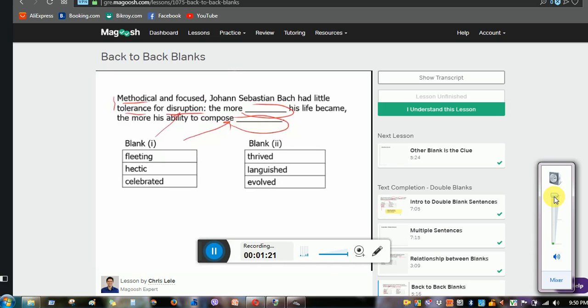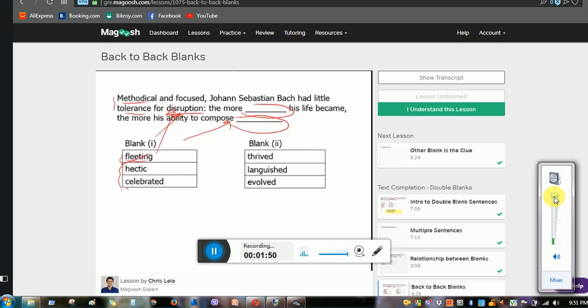Notice he had little tolerance for disruption. Or the more orderly his life became, the more his ability to compose improved. That's the gist of it. Now, we want to go here and look at the answer choices because we don't really know which one it is. For the first blank, we have fleeting, hectic, and celebrated. Fleeting just means short-lived, not around for a long time. We want something that talks to the keyword of disruption. So the more chaotic his life became, or the more orderly his life became.